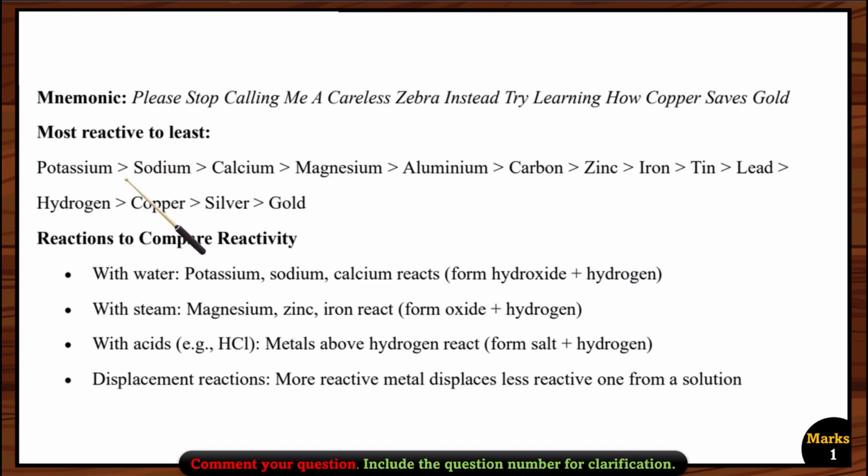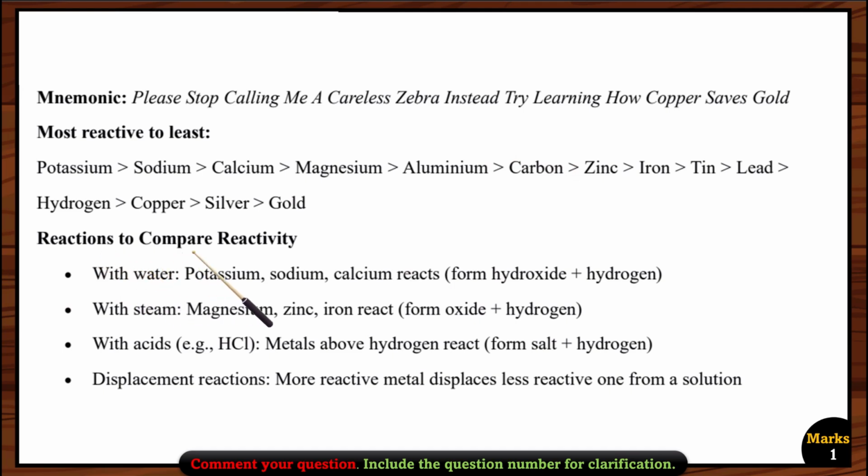For example, all the metals that are above carbon in the reactivity series cannot be extracted using carbon, okay? But we can extract the other metals that are below it in the series. For example, we can extract zinc from its ore by using carbon. Also, iron can be extracted from its ore by using carbon, but not aluminium, okay?